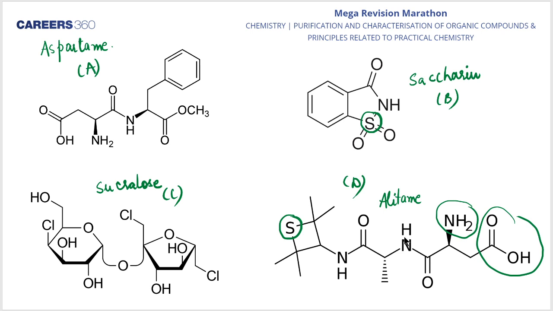It is because they would be amino acids, or we can say they have free carboxylic and amine groups. In Lead-tame you can see the free carboxylic and amine group. Similarly in aspartame, the free carboxylic and amine group. Moreover, B and D give a positive test with sodium nitroprusside. It means they have sulfur atoms. So in Lead-tame we have a sulfur atom, and in saccharin also we have a sulfur atom. Clear, Jatin?